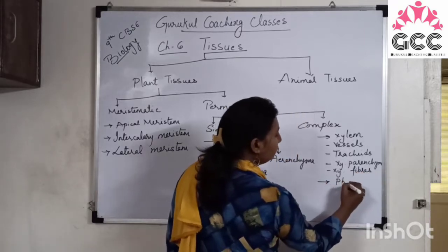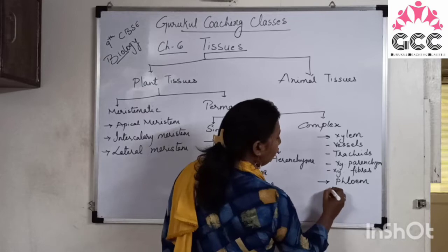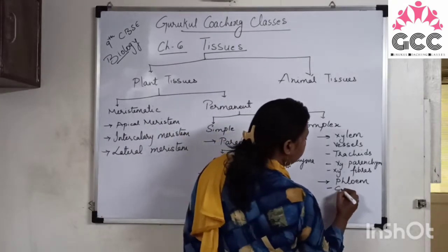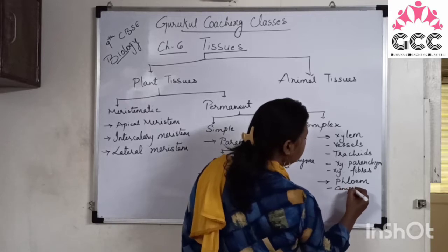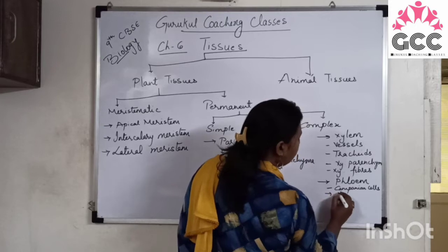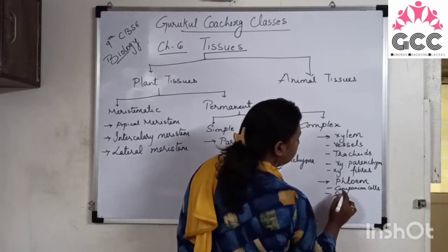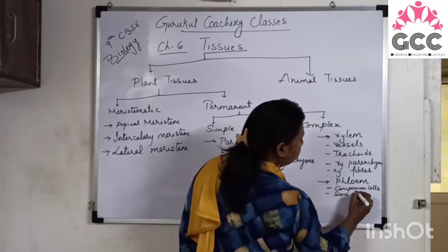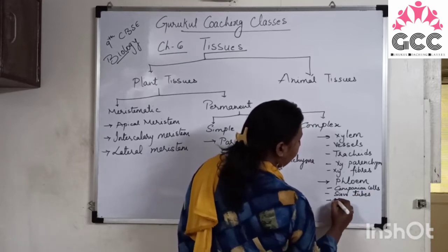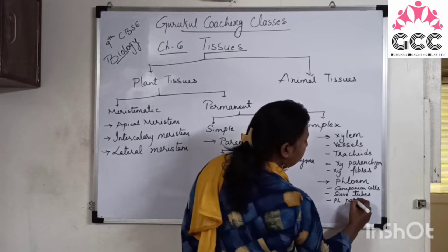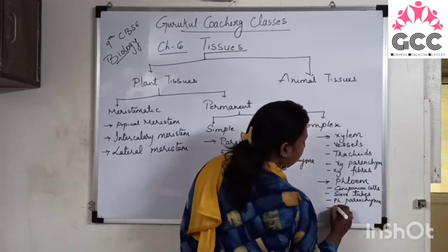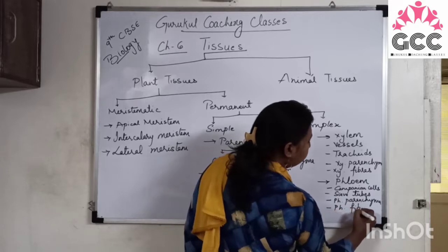Then next is the phloem. Phloem also has four different components, that is companion cells, sieve tubes, phloem parenchyma, and phloem fibers.